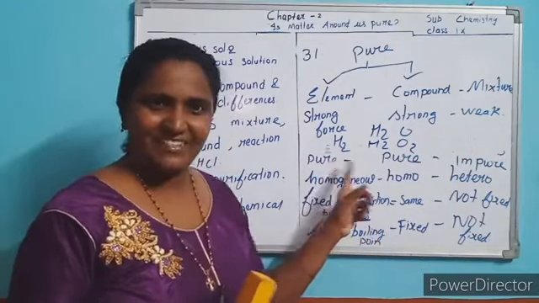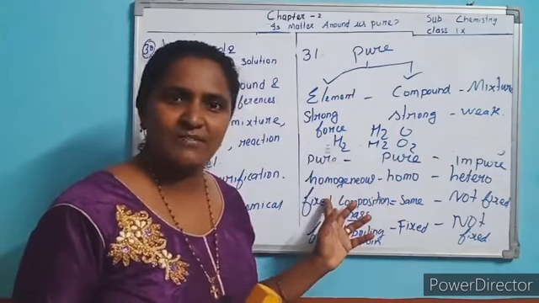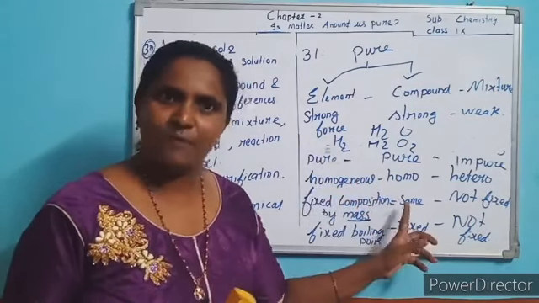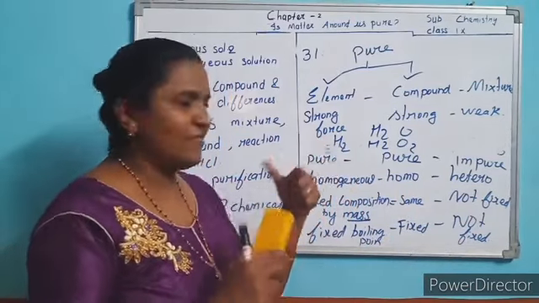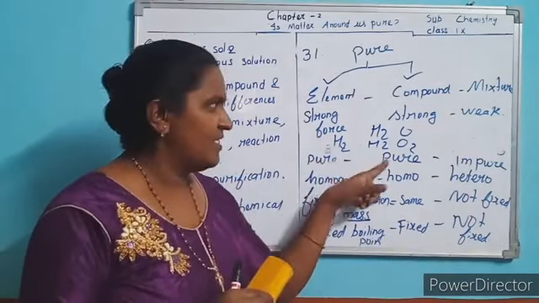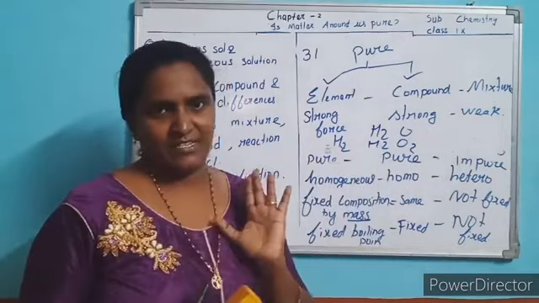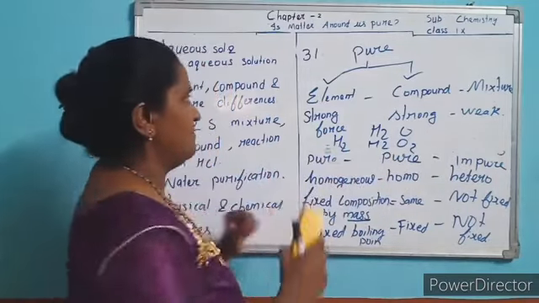Since it is fixed, it has fixed boiling point and fixed melting point. Here not fixed melting and boiling point. Force of attraction between the atoms is strong. Here also strong. Here it is weak. Can you write? Next.